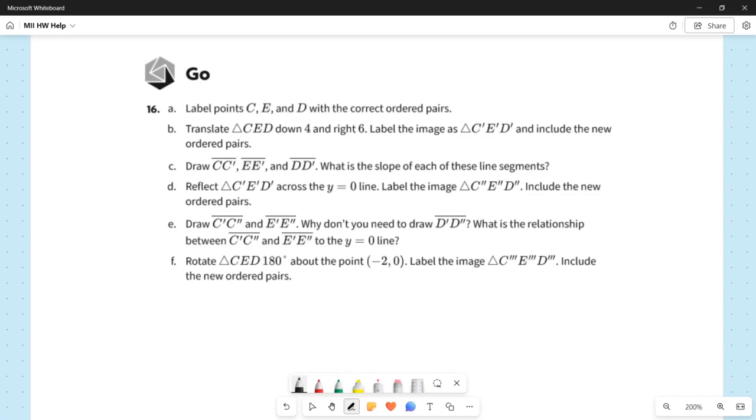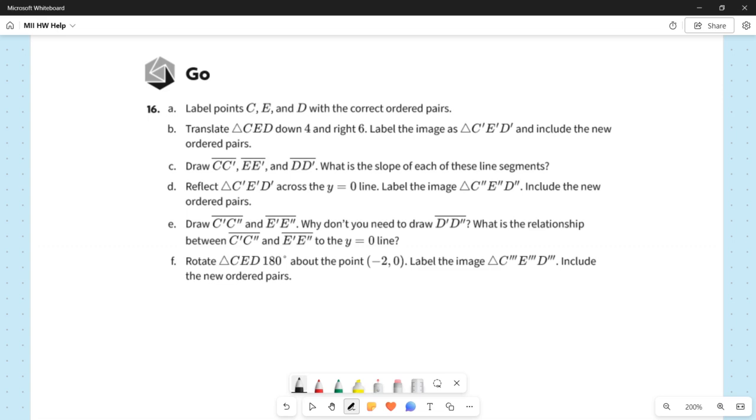We'll end this assignment in the Go section, and there's only one question here, but it is clearly multiple points. Instead of reading out parts A through F and then answering it, we're going to start by just reading out A. We're going to do A, then come back to B, and so on, because it's going to be way too much if we try to tackle this all in one thing.